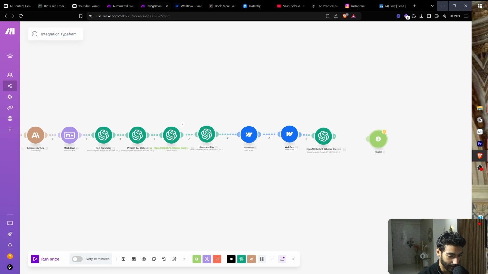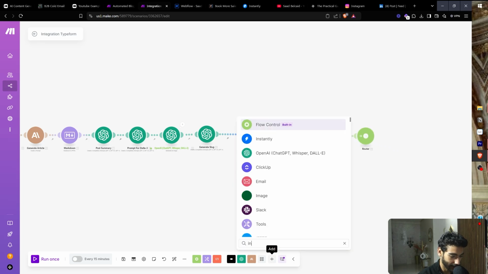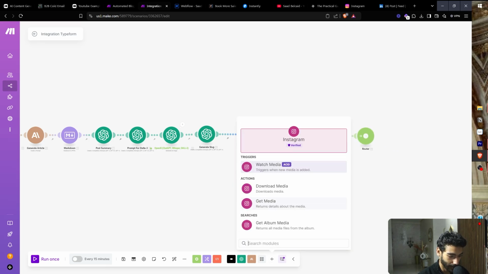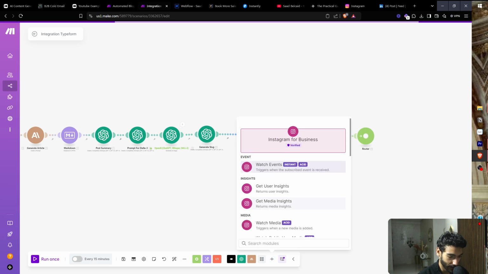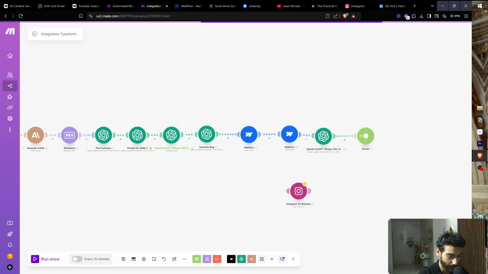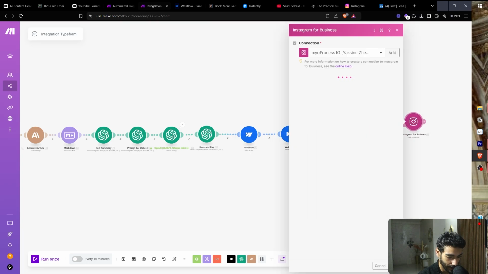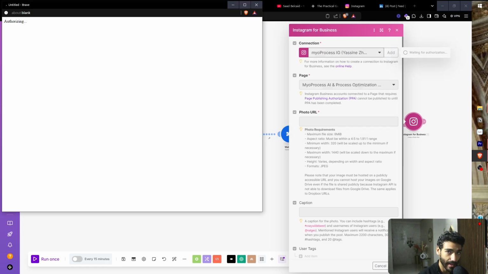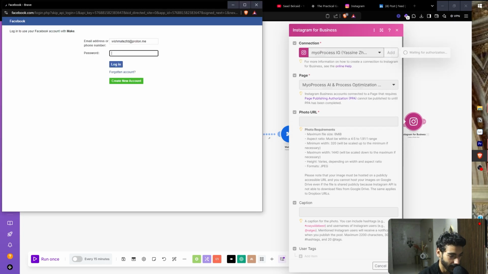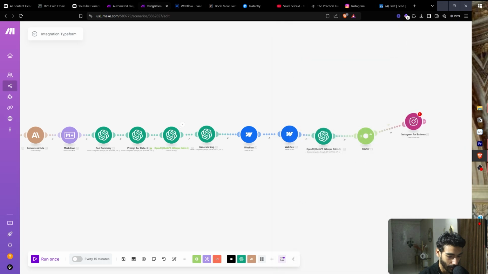I'm just going to add a router right here. And then I'm going to add Instagram. It's going to be, I believe, let me check. It's Instagram for business. Yeah, so watch media, create a photo post. This is what you want. And then you just have to map your connection using clicking add, clicking save. And then you just have to use some authorization for Instagram. Pretty easy. And then you have to put your password right here and do the authorization. Awesome. So go back here.